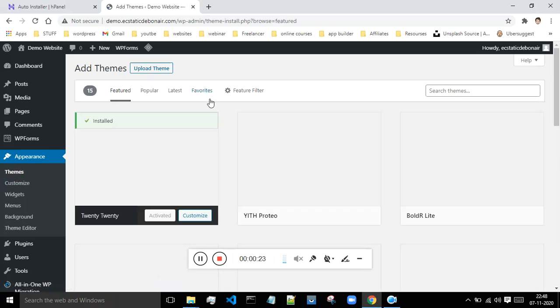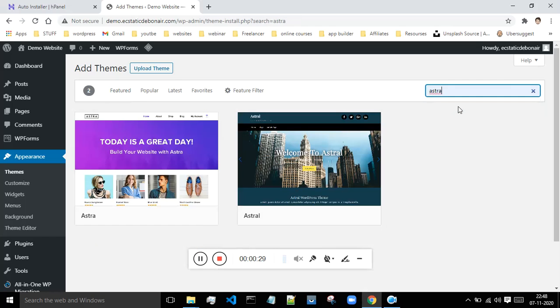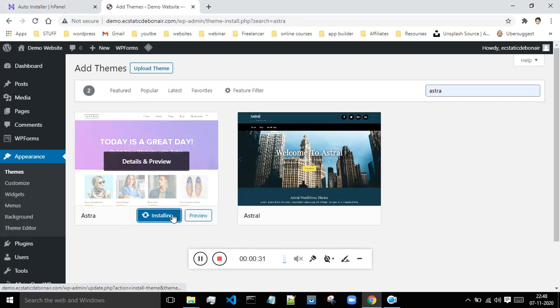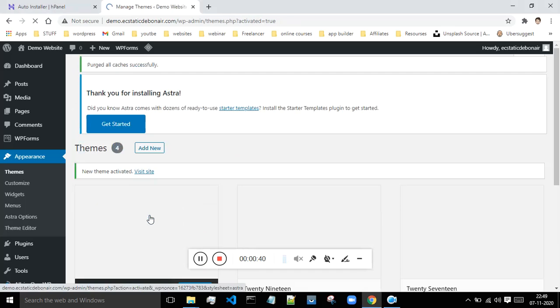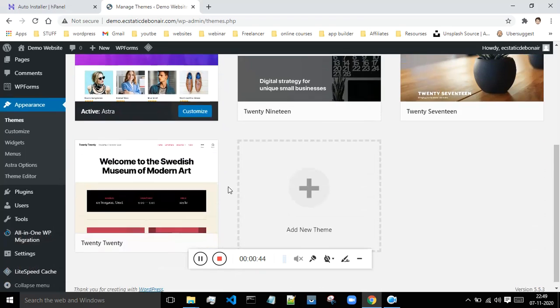If you have a downloaded theme, you can upload it from here, or you can just search for ASTRA, and you will see it over here. Click on install, click on activate. Okay, so now your theme is active.